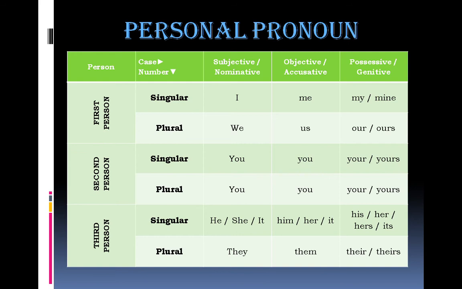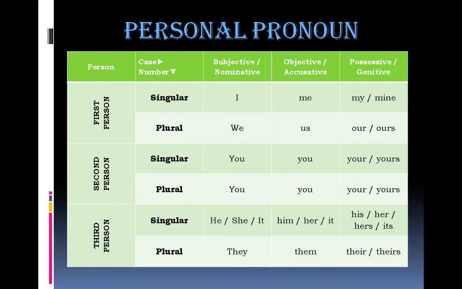One more thing. We have already learned the concept of case, number and gender with nouns. And we are already familiar with these concepts. This concept of person is relatively new. This is pronoun specific, you can say. Why is it so? Why didn't we talk about the person of nouns? The reason is that nouns in real life contexts are used in third person only.